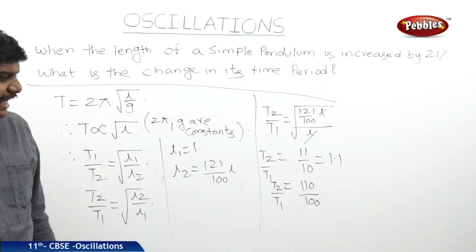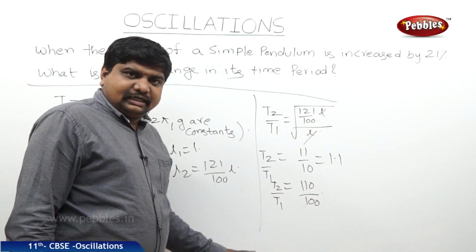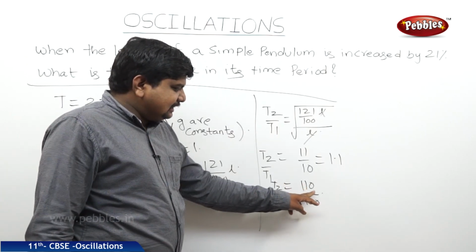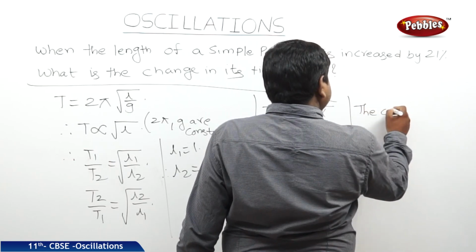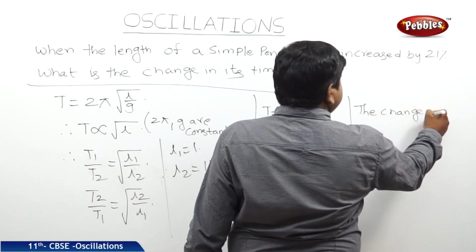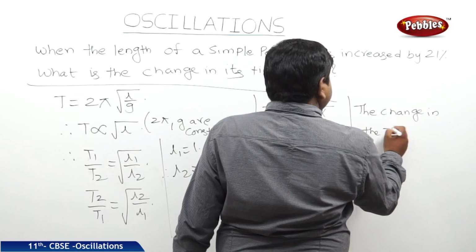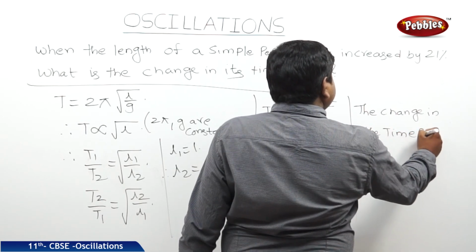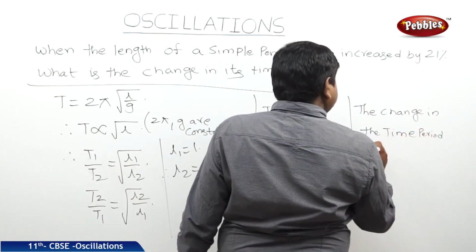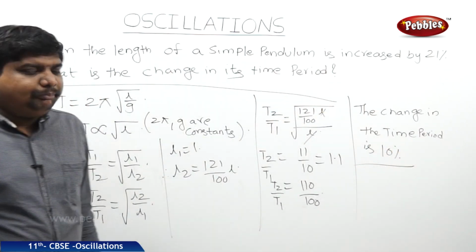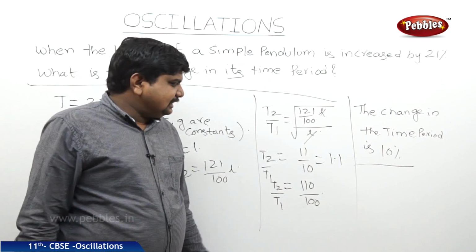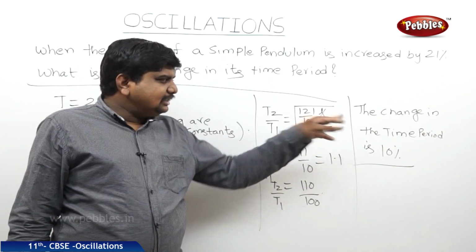So what is the change in the time period? The change in the time period is 10%. If the length of the pendulum is increased by 21%, the change in the time period is 10%.